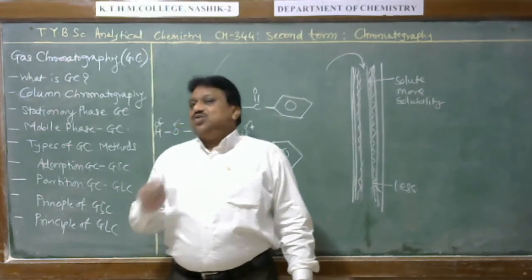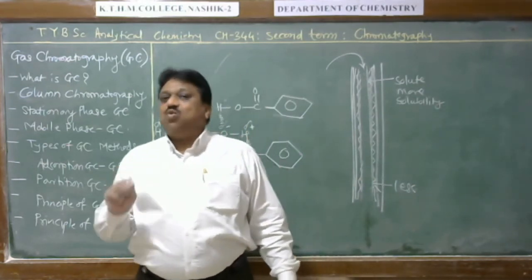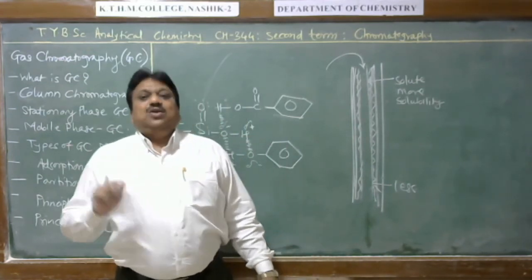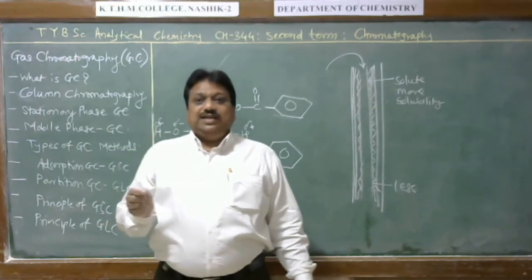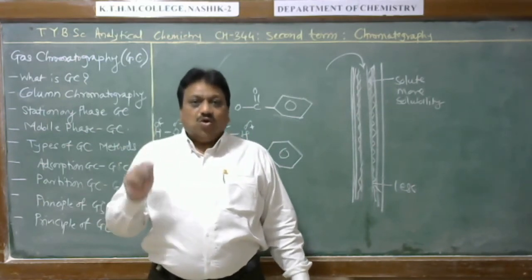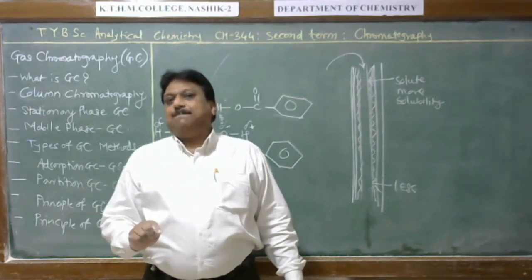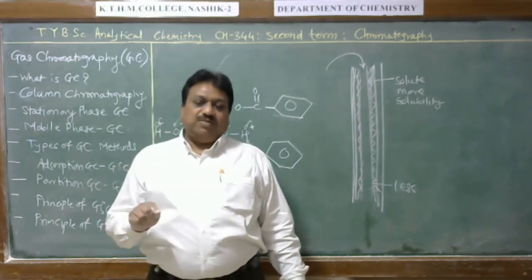Both techniques are useful for gaseous and volatile samples only. In gas chromatography, no non-volatile liquid or solid can be separated. Only gaseous samples are separated by gas chromatography.